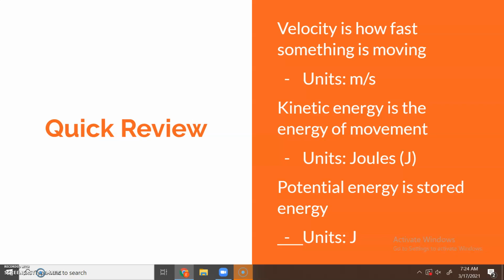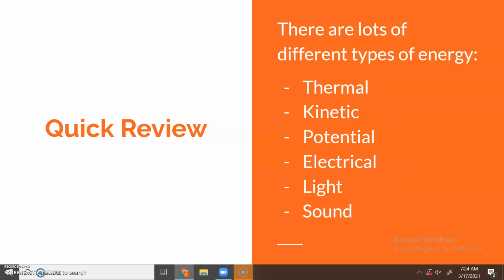Kinetic energy is the energy of movement, and the units are joules. And then potential energy is stored energy, and the units for that are also joules. And a reminder that there are lots of different types of energy. We've only looked at a few of these, but you've seen all of these in some way. So thermal energy, kinetic energy, potential energy, electrical energy, light energy, and sound energy.